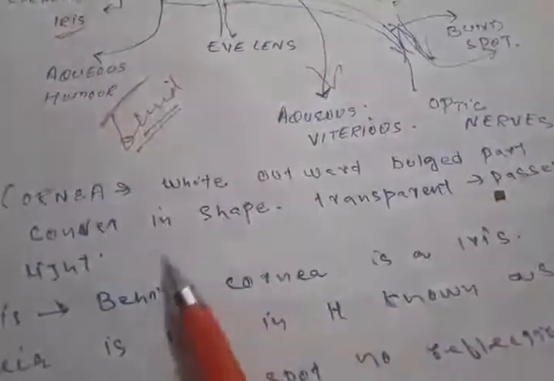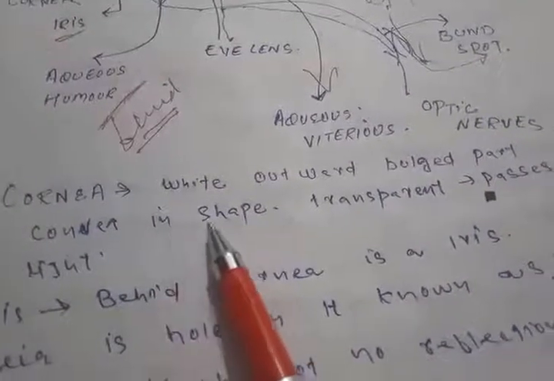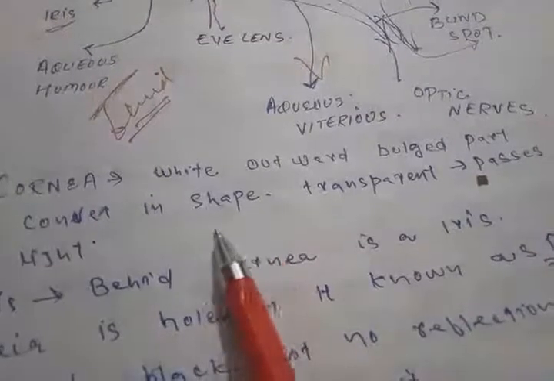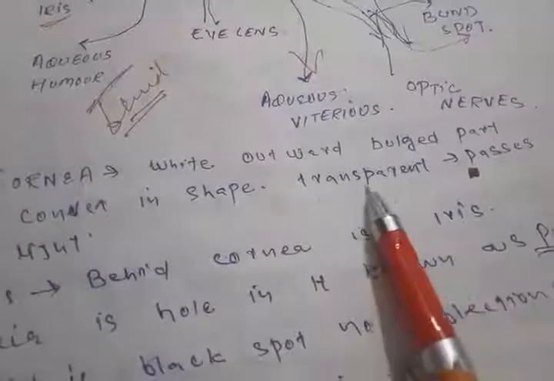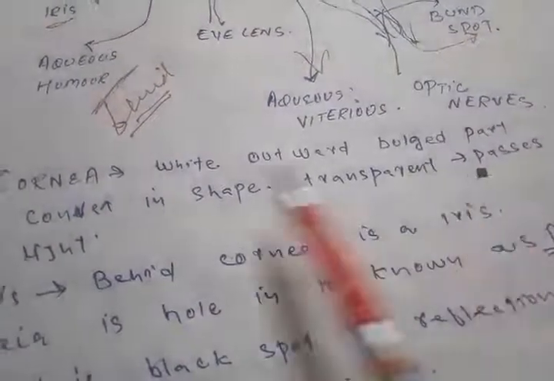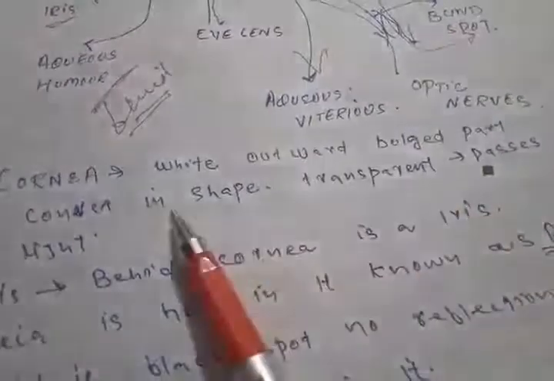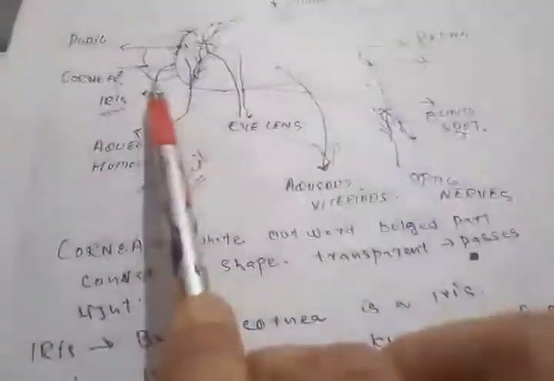It is the transparent part from where the process of entering of light takes place, white in color and bulged outward as shown in the diagram.